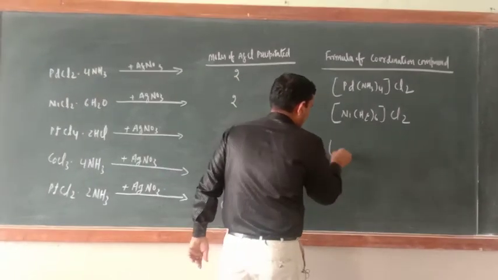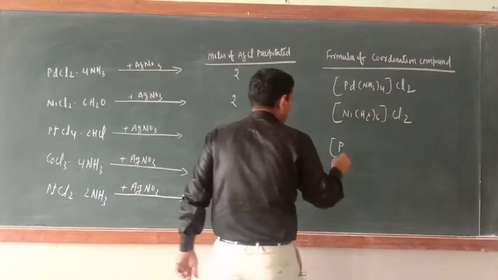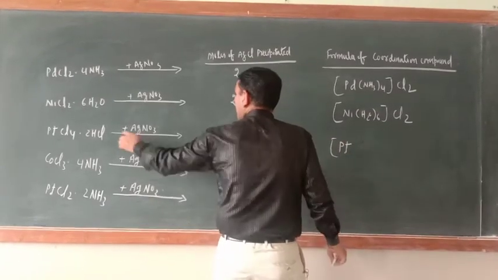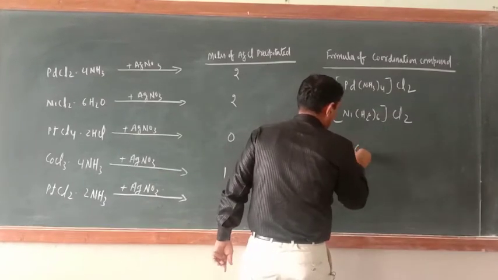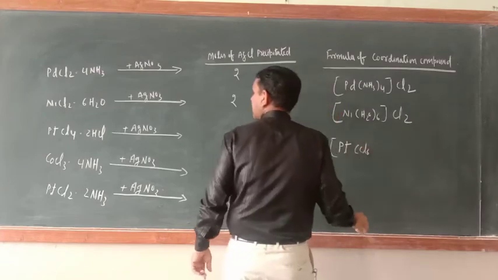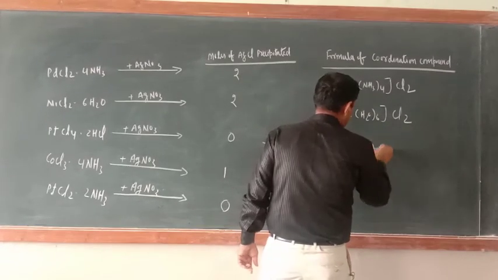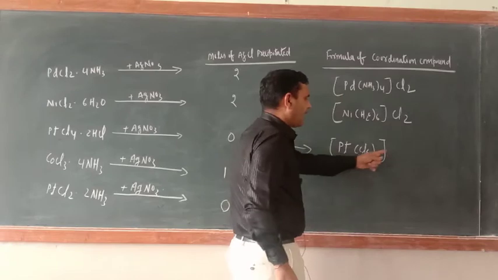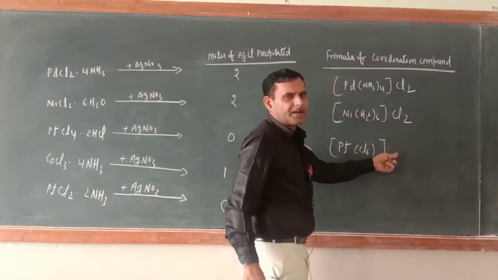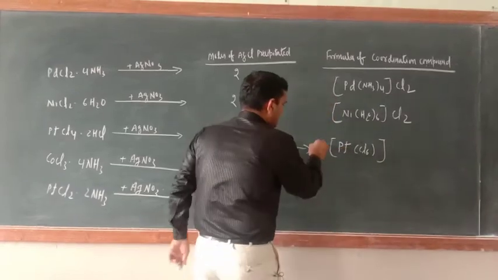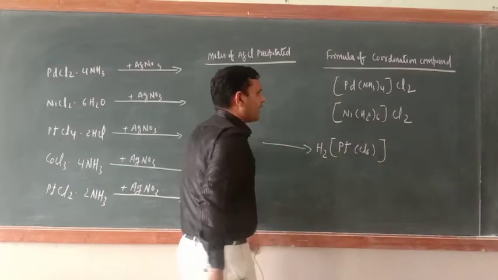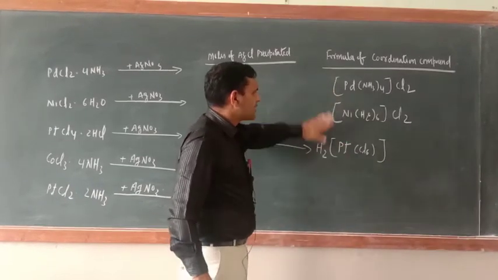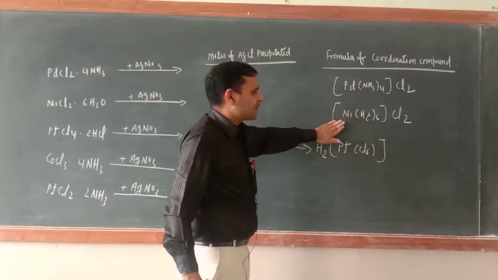So what would be the formula? Just see here, Pt, Cl6, Pt Cl6 bracket close. Now H2 will not be a negatively charged ion, H2 is positively charged, so it will be present this side, H2. Now everything, if you see this coordination compound, everything is clear.